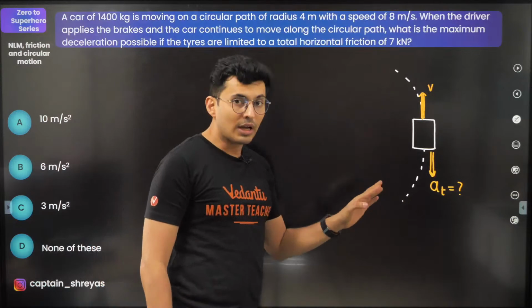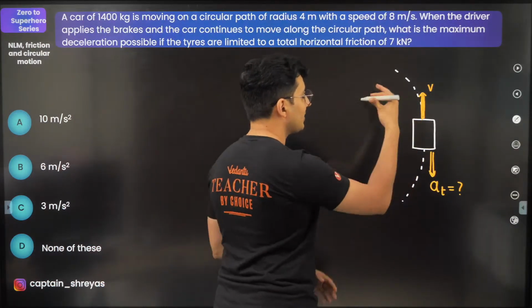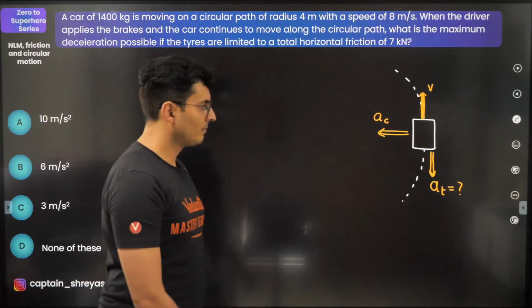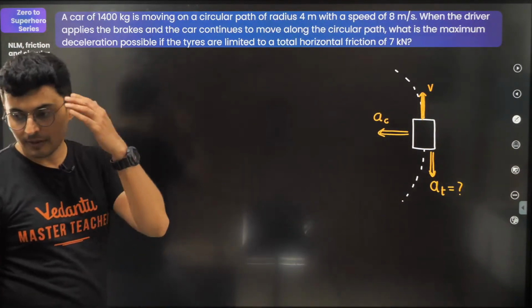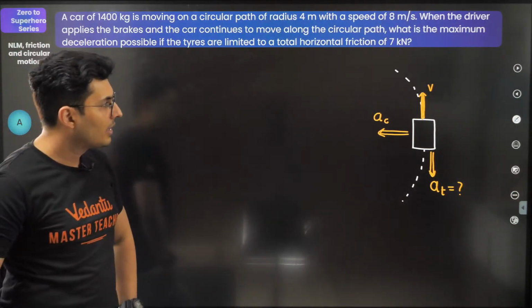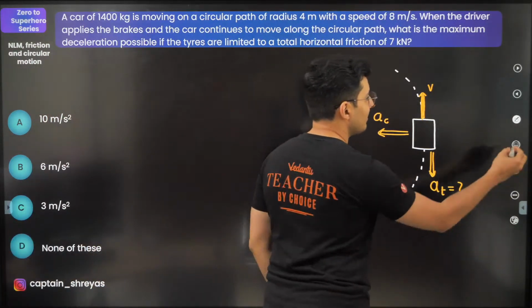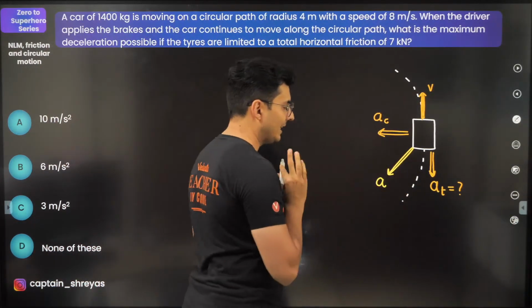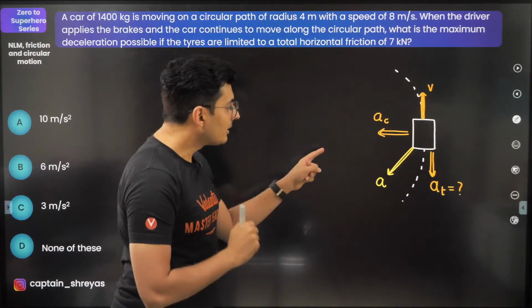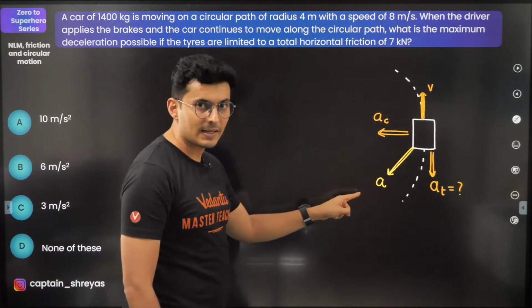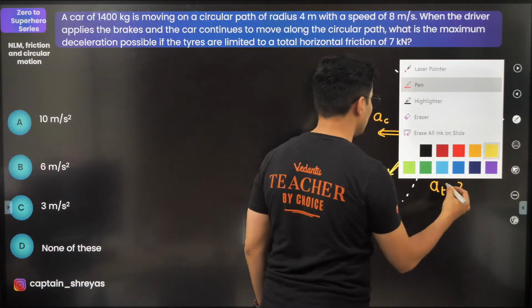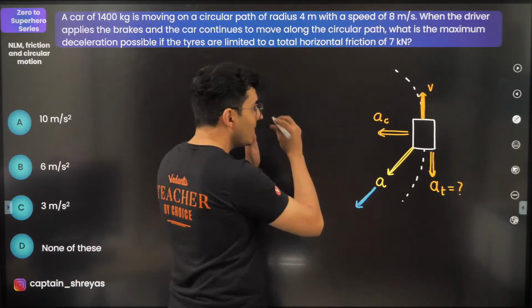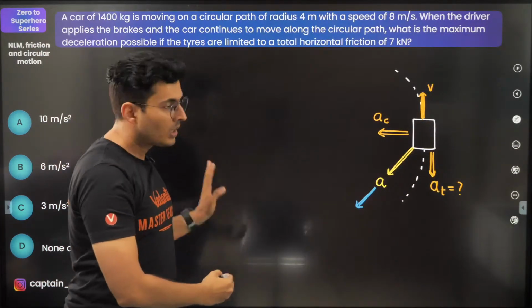Now, when you are going in a circular path, there will also be centripetal acceleration. Everybody agrees with this? Okay. Now, because of these two accelerations, there will be a net acceleration. Because the net acceleration is in a certain direction, this is the direction in which the net force should be.